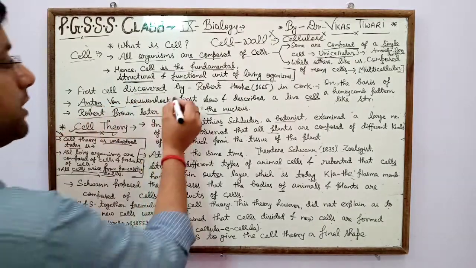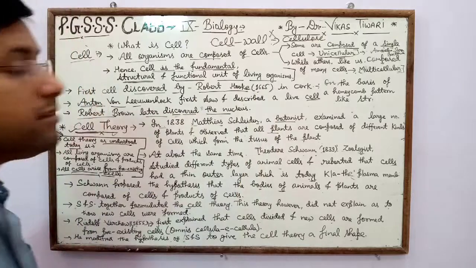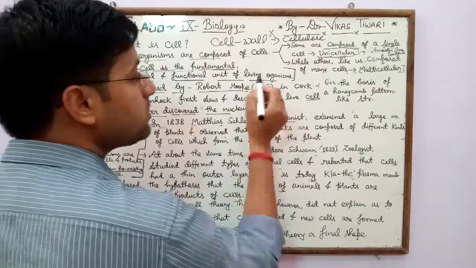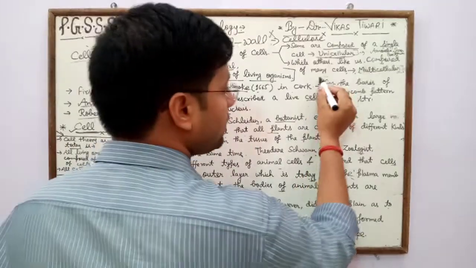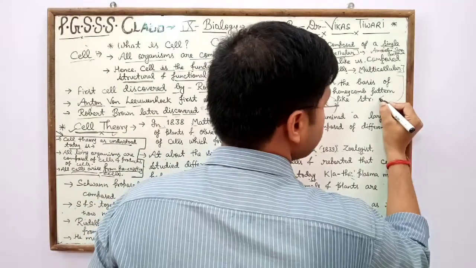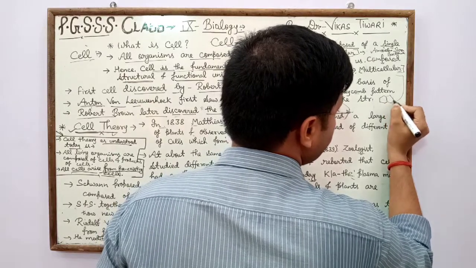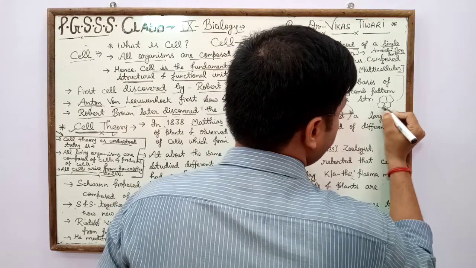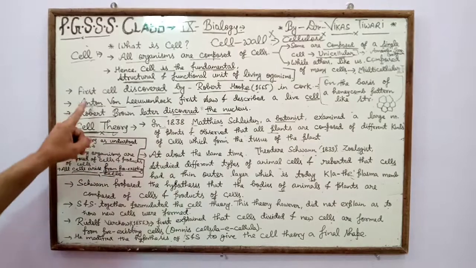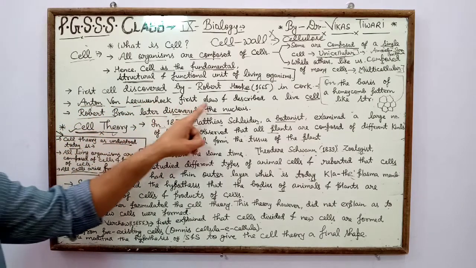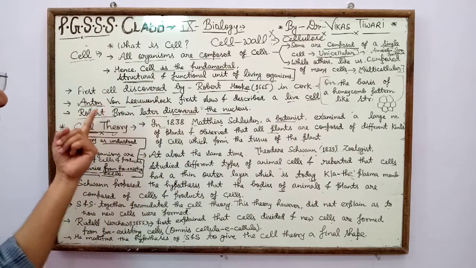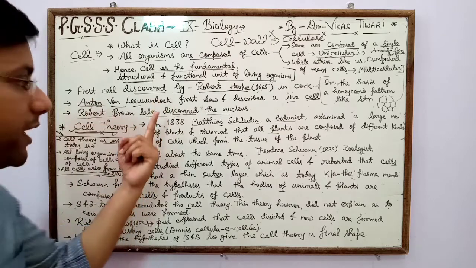First cell discovered by Robert Hooke in 1665 in Cork, on the basis of a honeycomb pattern like structure. Robert Hooke discovered cell with the help of a primitive microscope, and Anton von Leeuwenhoek first saw and described a live cell.